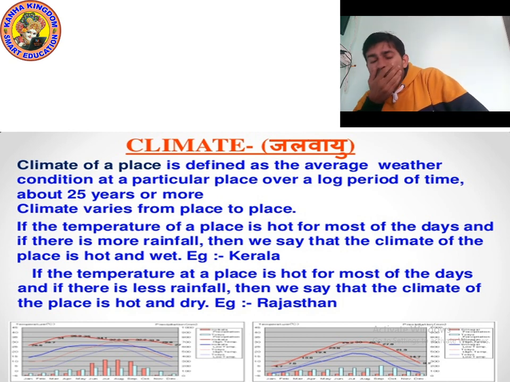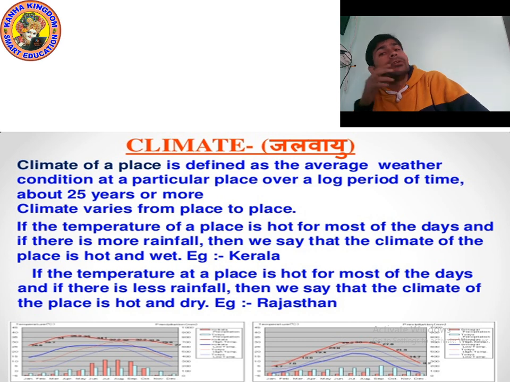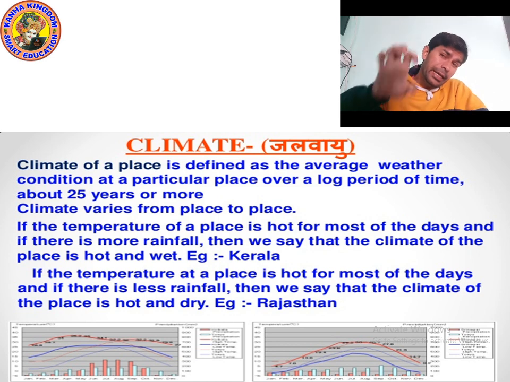Climate is the average weather condition. Climate is actually the average weather condition at a particular place over a long period of time, about 25 years or more. So remember, guys, whenever we calculate the climate, we actually take the average of weather.